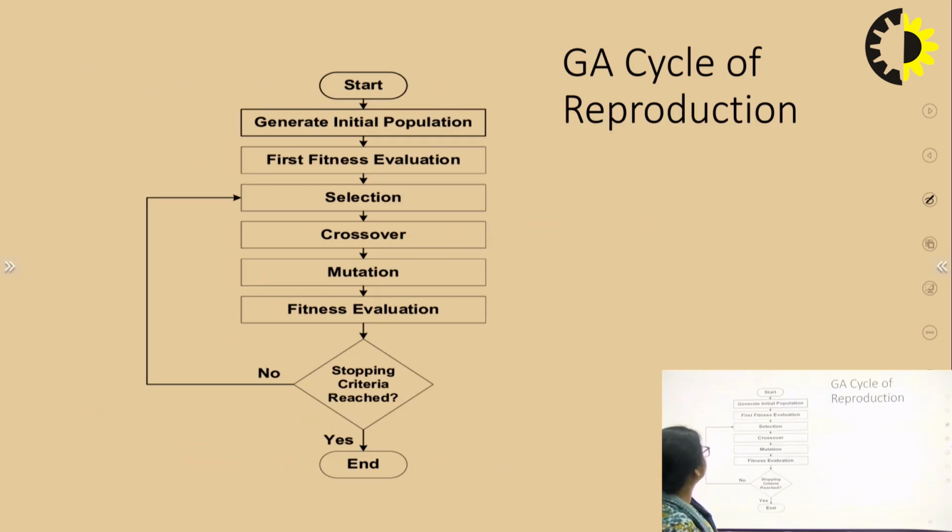So this we have discussed. This is the cycle of reproduction. We will start, we will generate the initial population, then we will calculate the fitness value of all the hypotheses, then the selection operation will be applied, then the crossover operation will be applied. In selection, a fraction of the hypotheses will be carried directly to the next generation.